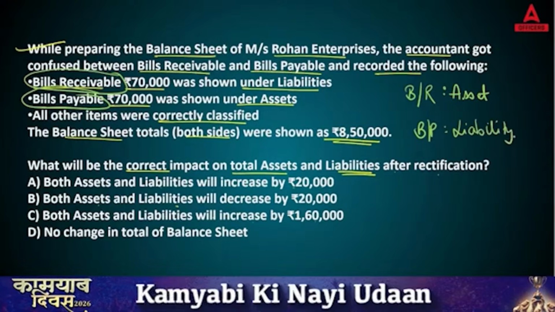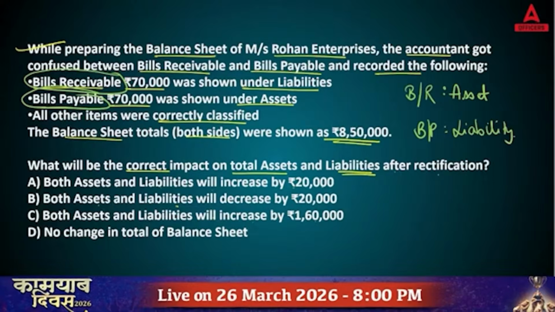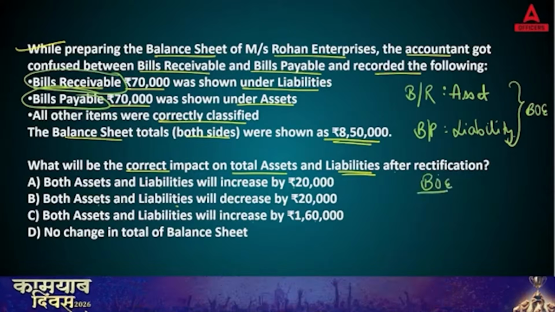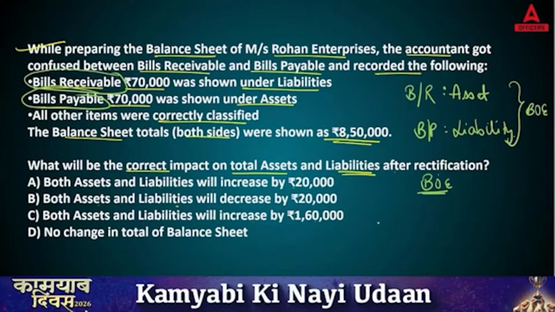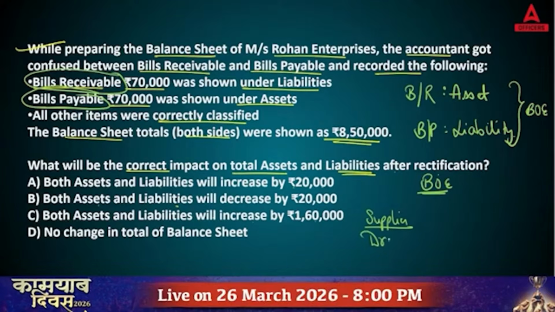Why do we prepare bills receivable and bills payable? Generally, we discuss this under bill of exchange. I hope you can recall this concept related to bill of exchange.